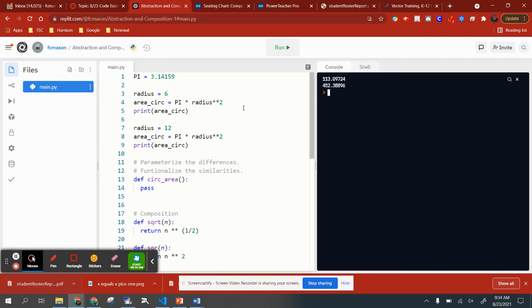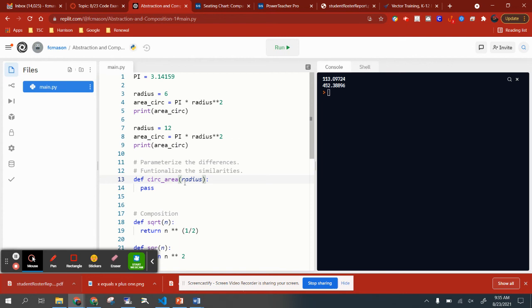Yes, the radius. Different values are assigned. Okay, so even though these two code chunks are highly similar, there is a difference. Now, the bit of Python wisdom is parameterize differences. So, parameterize radius. What does that mean? Make it a parameter. You remember what a parameter is? Well, you can think about it just syntactically, that is, what you have to type out. It's what has to go inside of parentheses.